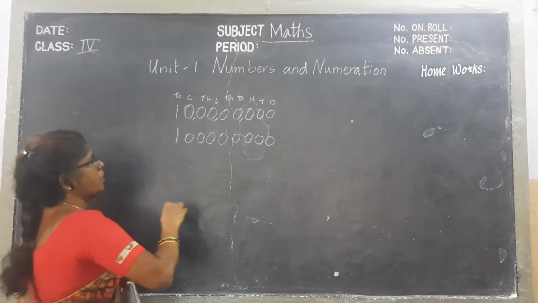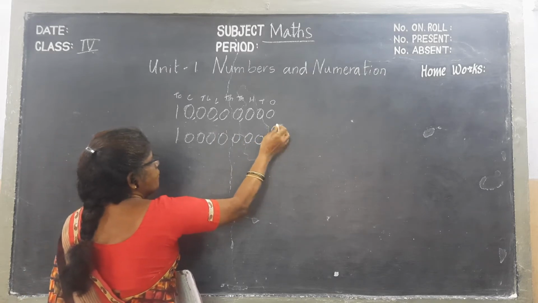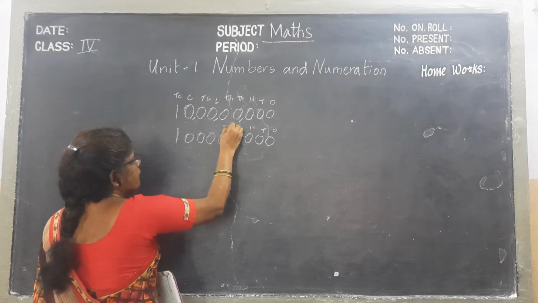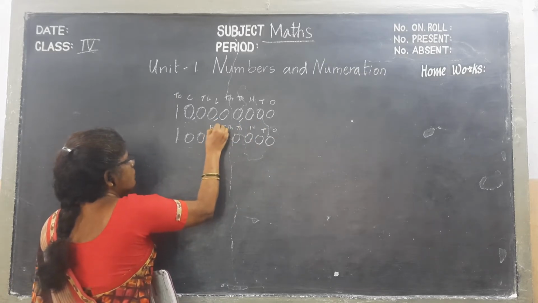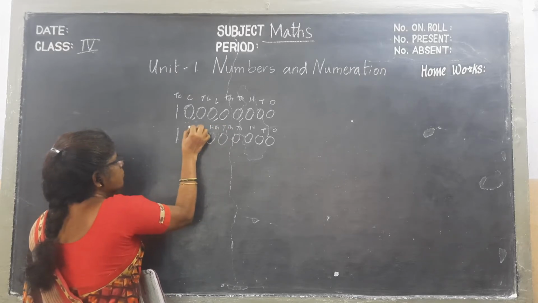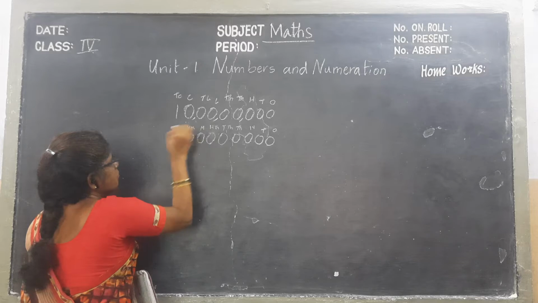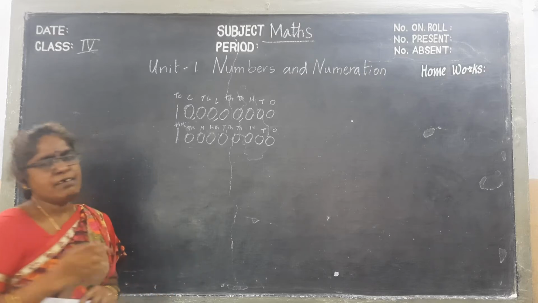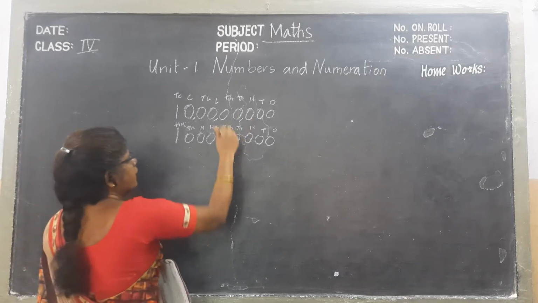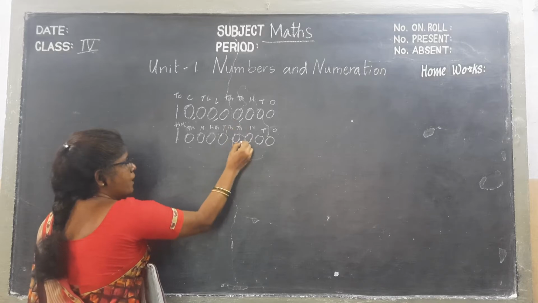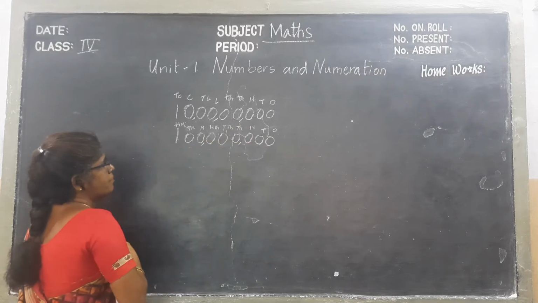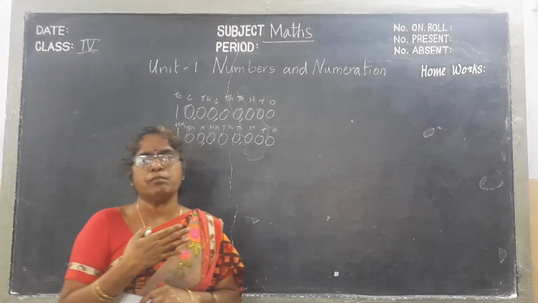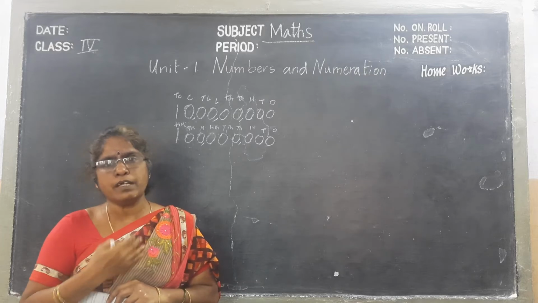In the international system, ones, tens, hundreds, thousands, 10,000, 100,000, million, 10 million and 100 million. In this way, we will divide, and the commas also just like this. After 100 one comma, after 1000 one comma. In that way, we will write the number. We will divide the groups in this way.